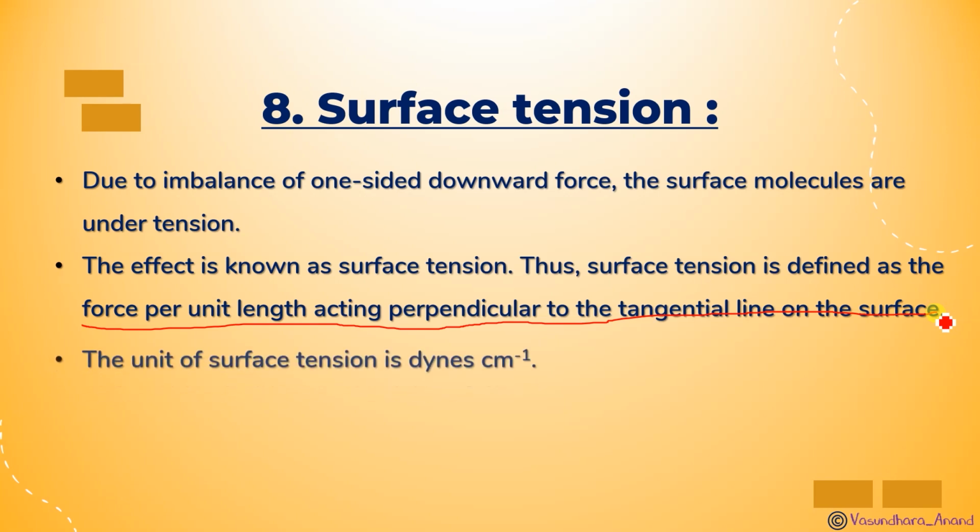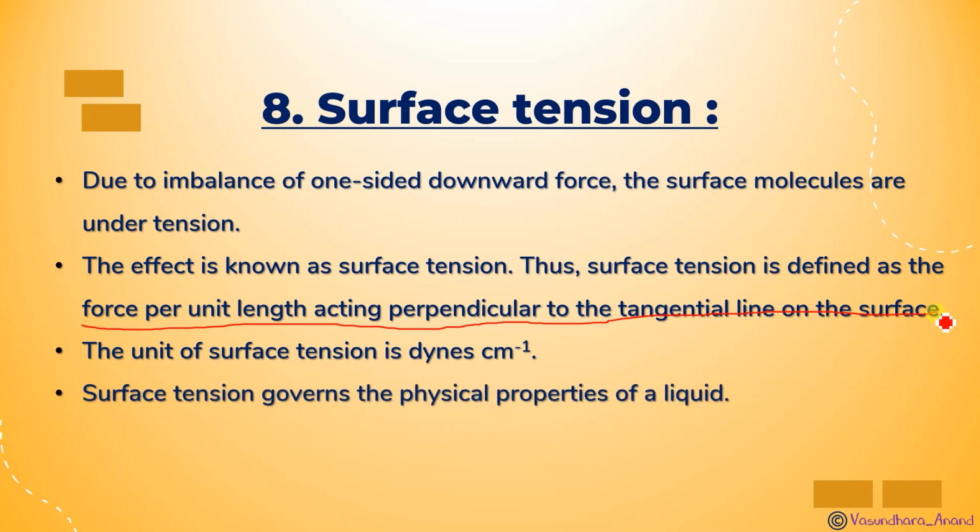The unit of surface tension is dyne per centimeter, and that is the reason all liquids try to get the smallest shape, or we can say the spherical shape, because in the spherical shape the surface tension is very much less. So all liquids try to reduce their tension to be stabilized.